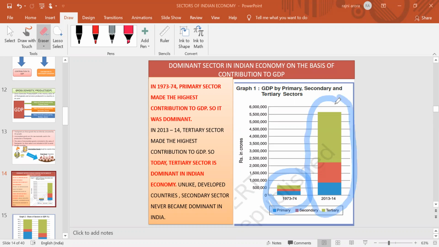But in 2013-14, it was very high. At that point of time, in 1973-74, which sector was playing a major role? The primary sector was playing a major role and made the highest contribution to GDP, so it was playing a dominant role. But in 2013-14, the tertiary sector was playing the major role. It is contributing at a higher level in the GDP.